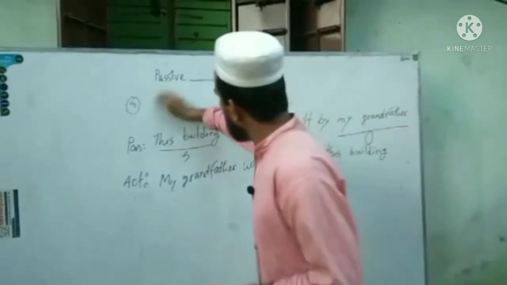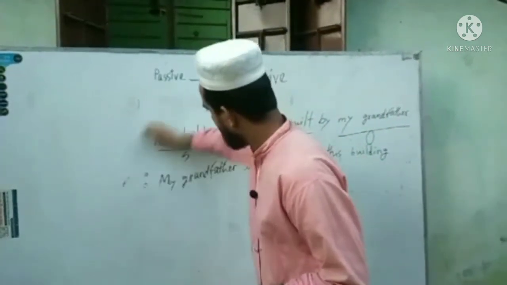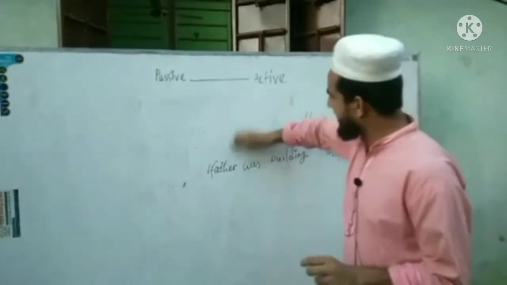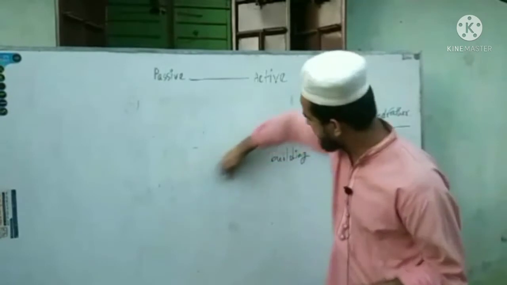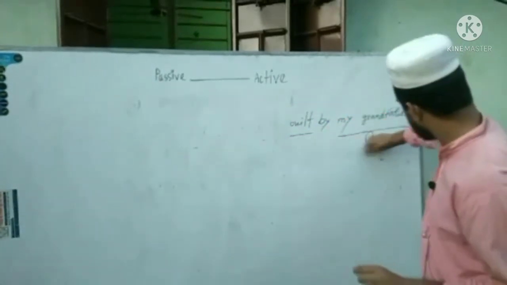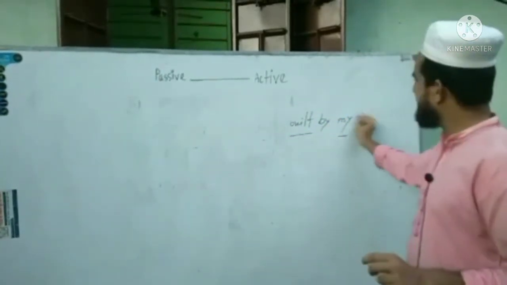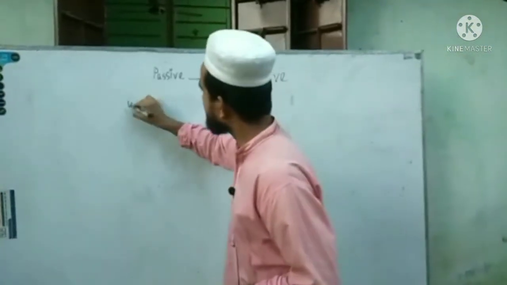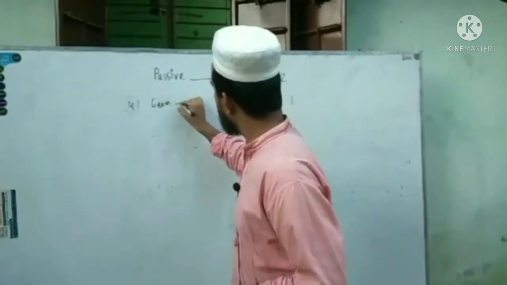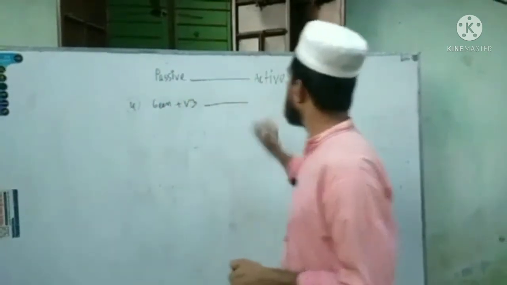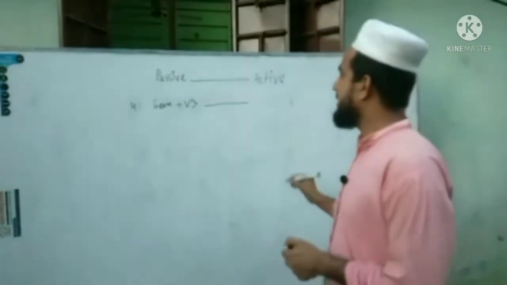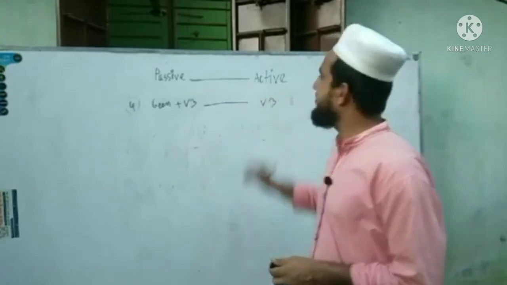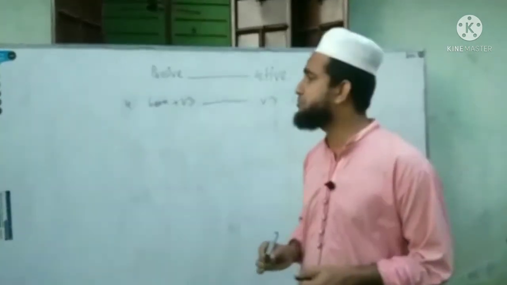Then the next rule is, if we get been plus past participle form of verb, been plus verb 3, then it will be only verb 3. Been must be omitted.